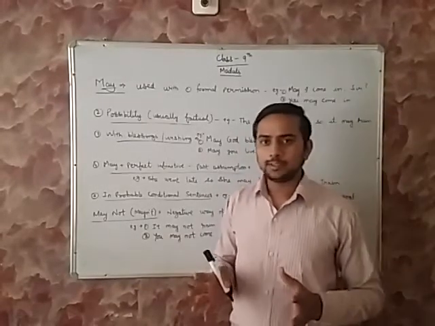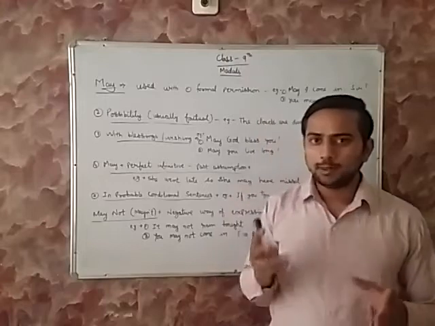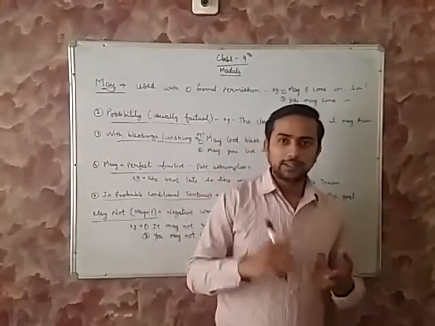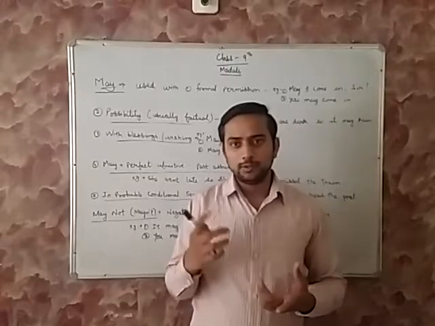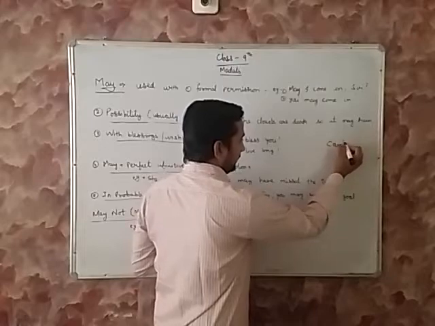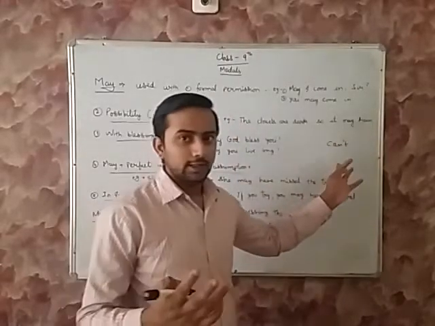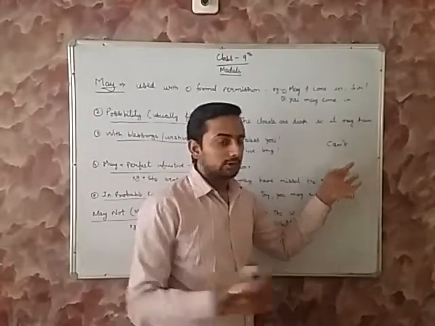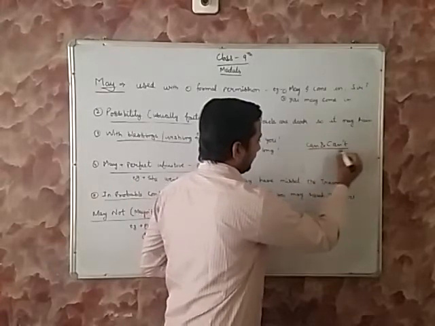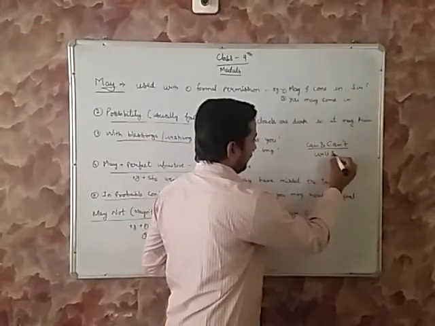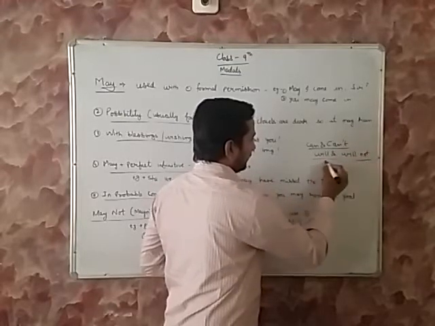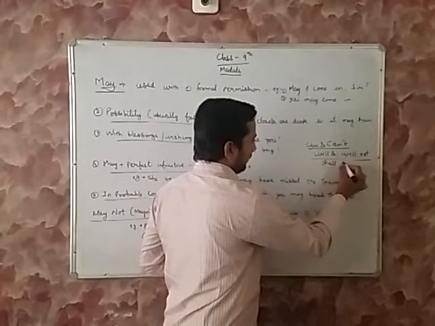Students, in the previous class, we studied the modals and the uses of different modals. Like we have done can, and in negative form it was cannot, and in short it can be written as can't. Then we have done will, and in negative expression will not. That was can and cannot. We have done will and will not. Then we have done shall and shall not.